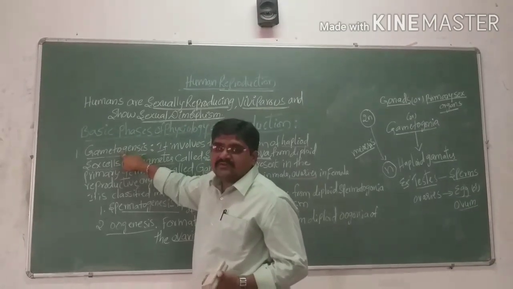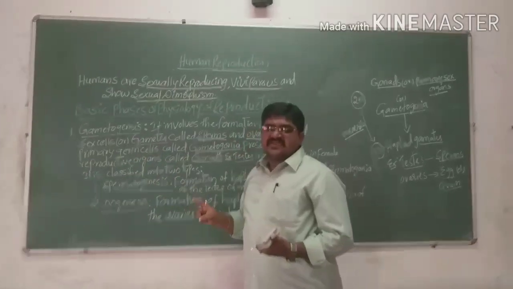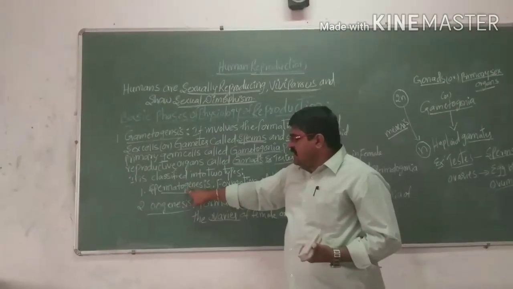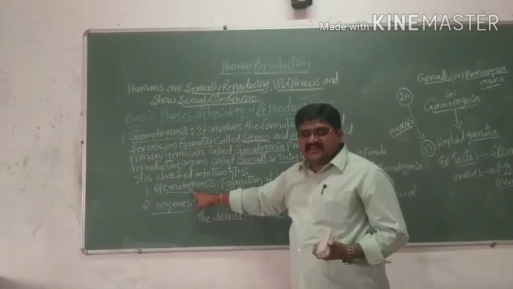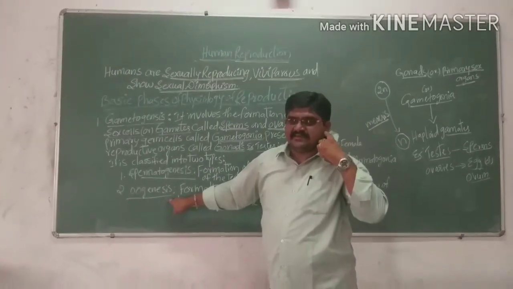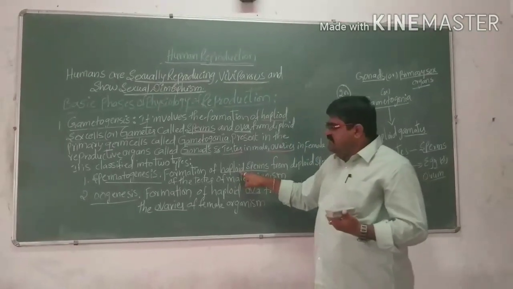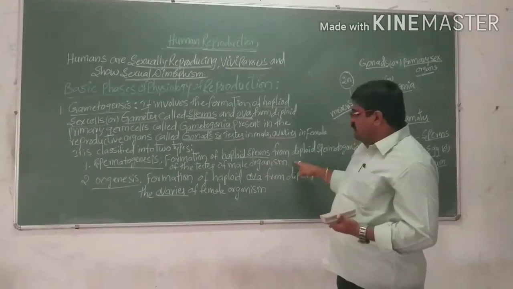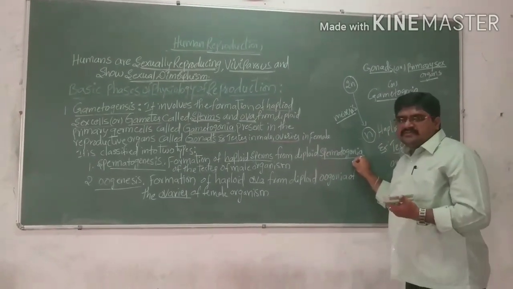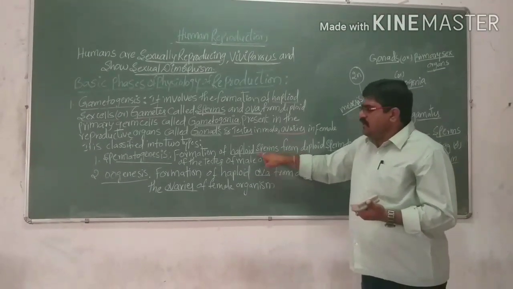This process we call gametogenesis. Gametogenesis is differentiated into two types: one is spermatogenesis and the second is oogenesis. Spermatogenesis means the formation of haploid sperms from the diploid spermatogonia in the testes.